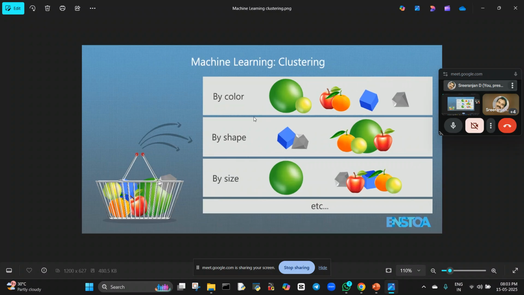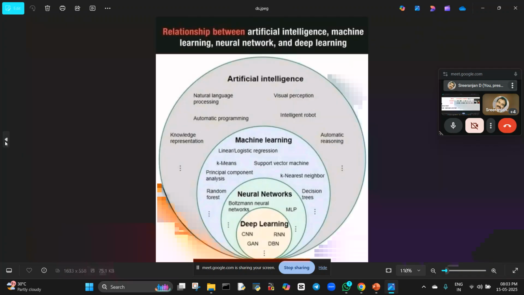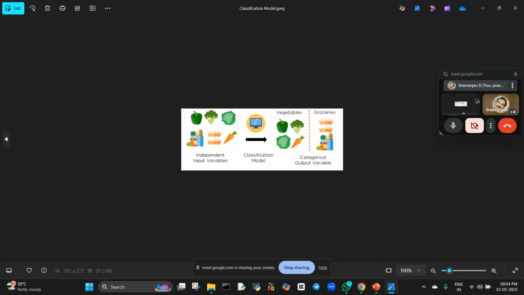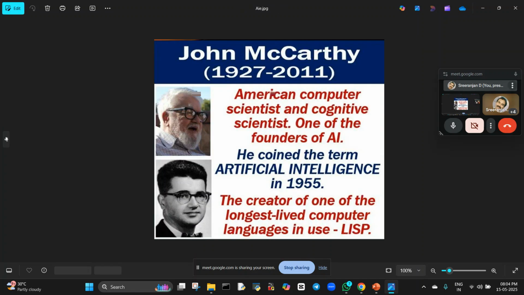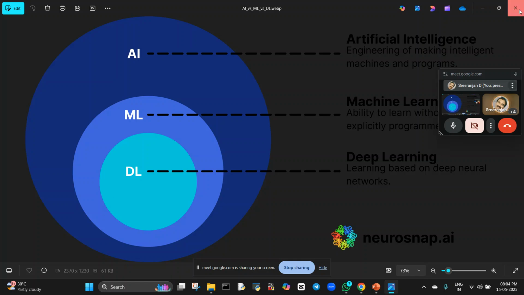Clustering, this is an example of clustering. See, by color, by shape, by size. Clustering means grouping similar kinds of things. This is the entire picture: artificial intelligence, machine learning, neural networks, deep learning. We are going to learn all these things, where to apply and how to apply. Classification means what? This is the definition for AI, from 1955, but at that time we didn't have enough resources.